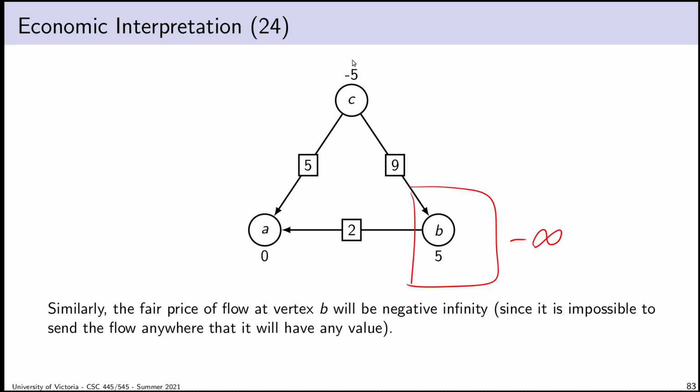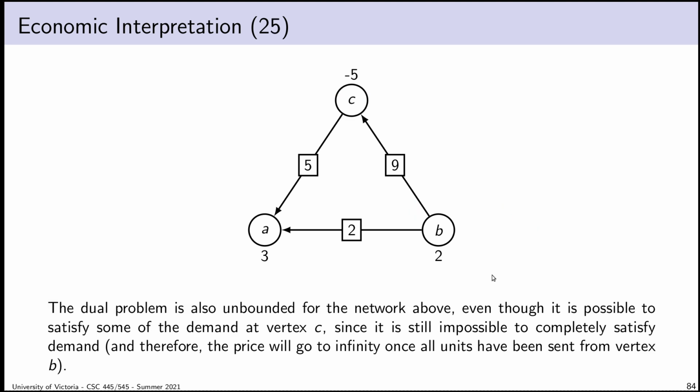So somebody in vertex B that wants to buy flow from me has to have some way of getting rid of it. But they don't. There's no way to get the flow to vertex C, which is the only place that there are real demands for it. That means that there is no amount of money I could pay somebody at vertex B for them to take the flow off my hands. In other words, the price of flow is negative infinity. There is simply no price I could set, even negative, that somebody would pay to take the flow off of my hands.